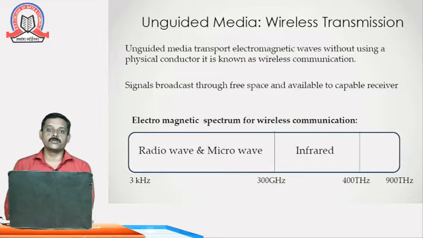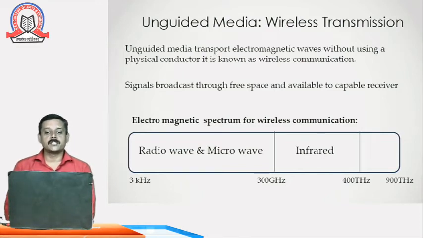Today in this video we are going to discuss the unguided transmission medium, or we can say the wireless transmission medium. So unguided transmission media basically transport electromagnetic waves without using any physical conductor. We are using only wireless communication for the data transmission. In this, the signal is broadcast through free space and is available to any capable receiver.